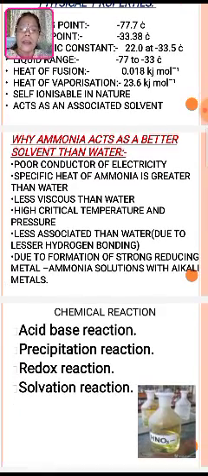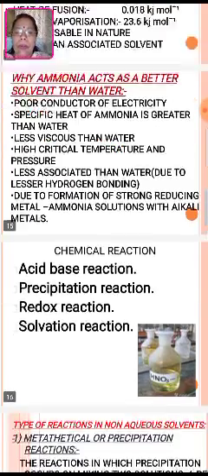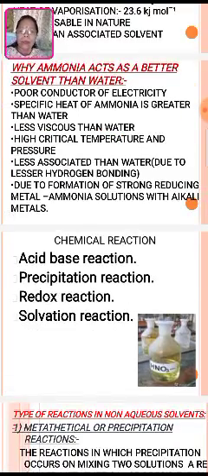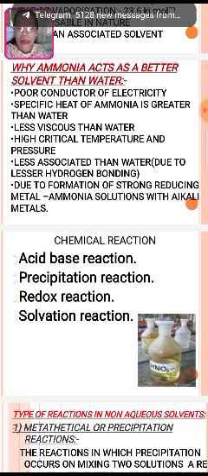So these are the reasons why ammonia is a better solvent than water. Most of all, we have seen that water is more viscous in nature, and whenever we want to use it, sometimes its properties may vary. Now, the chemical reactions that follow non-aqueous solvents are of four types: acid-base reaction, precipitation reaction, redox reaction, and solvation reaction.